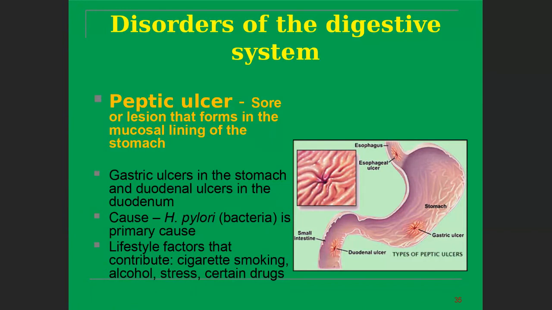Peptic ulcer is another disorder, in which a gastric ulcer is in the stomach and a duodenal ulcer is in the duodenum. Its primary cause is bacteria, which cause the ulcer inside the lining of the stomach. Lifestyle factors such as cigarette smoking, alcohol, stress, and certain drugs also contribute to this type of ulcer. Okay.